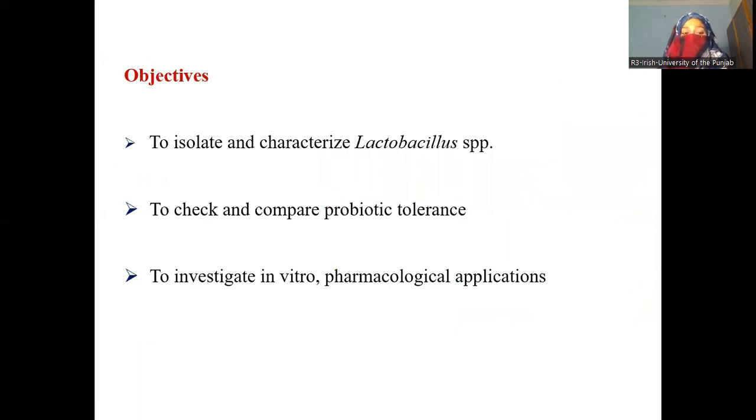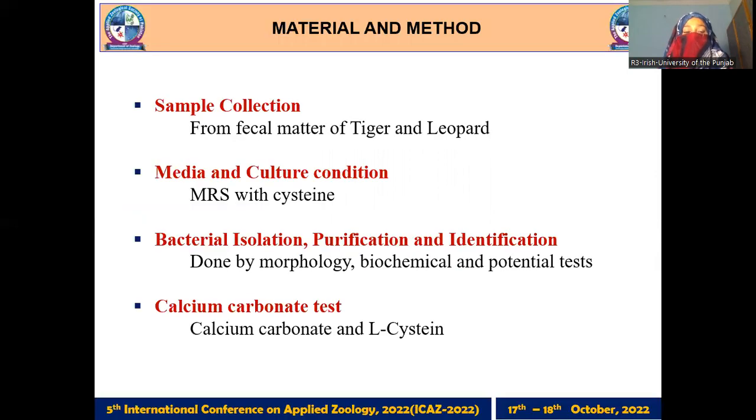The objective of this study was to isolate and characterize lactobacillus species from fecal matter of tiger and leopard, to check and compare probiotic tolerance such as pH tolerance, NaCl tolerance, and bile salt tolerance, and to investigate in vitro pharmacological applications such as antioxidant property, anti-inflammatory activity, and antimicrobial activity.